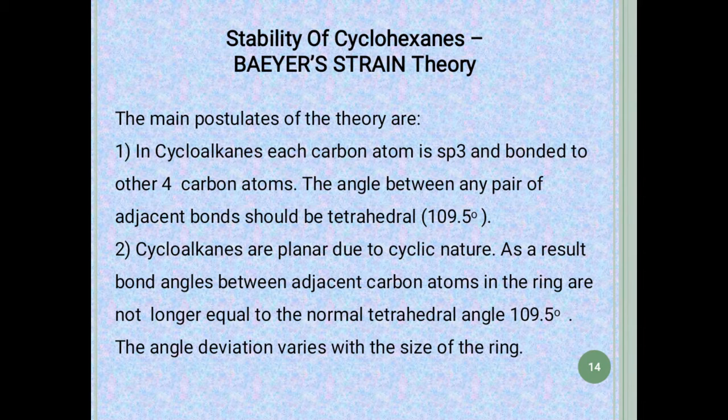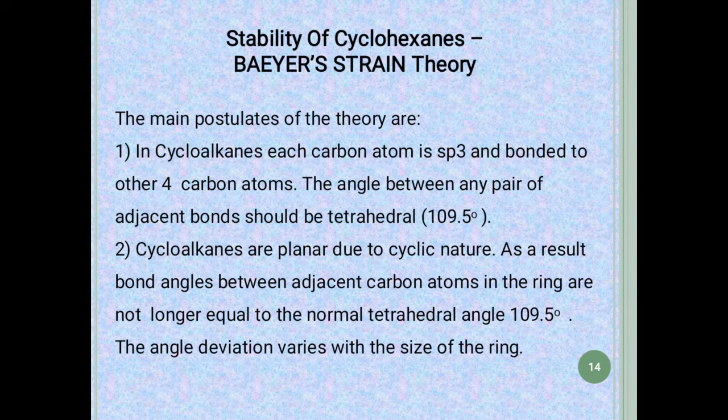The angle between any four adjacent bonds should be tetrahedral. Now this is the point. According to Baeyer, it was given that the bond angle between the two carbon atoms should be 109.5 degree.